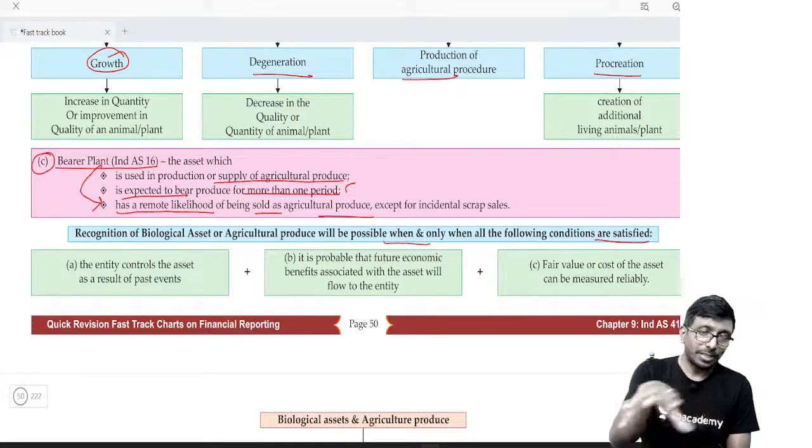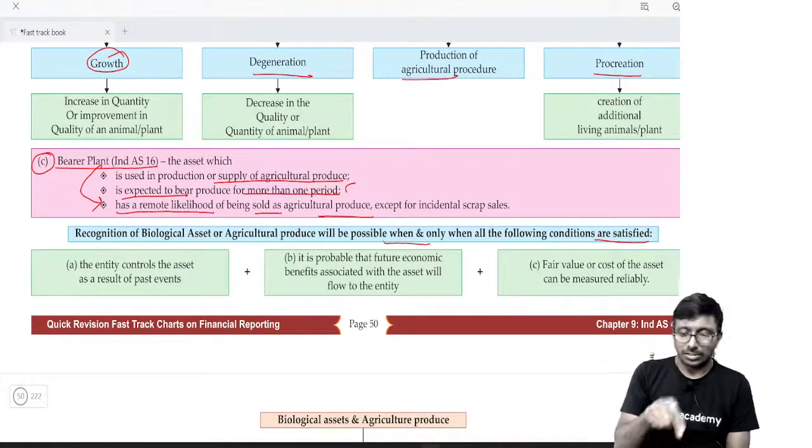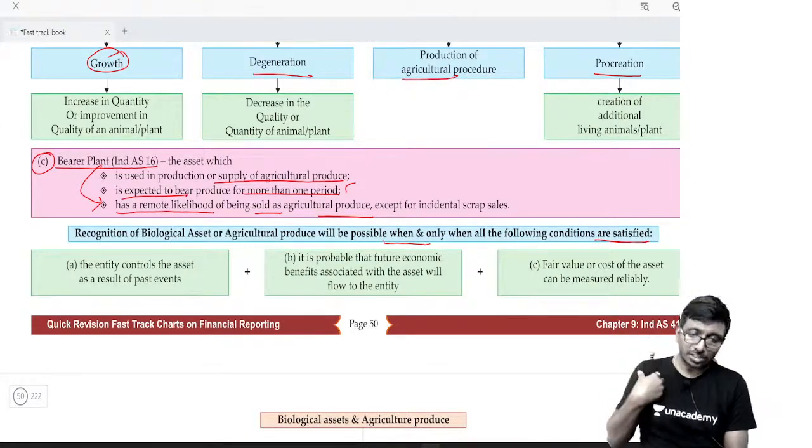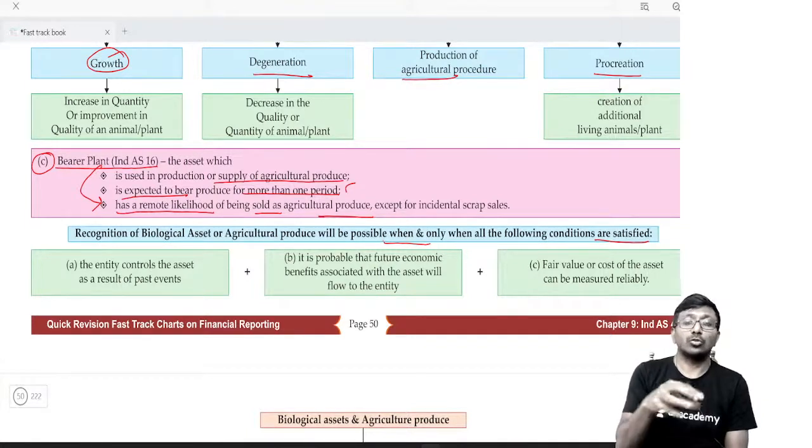Suppose this laptop is there. Whatever economic benefits come out of this laptop are all going to be used by me. That is one. Second point, you can't come and take my laptop. Without my permission, you can't use my laptop. That means I am restricting the economic benefits. Got it? Then I say this laptop is controlled by me.